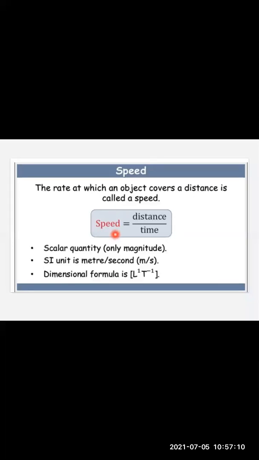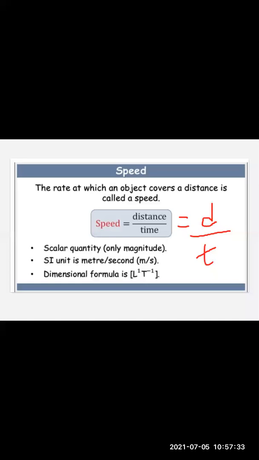Formula of speed is equal to distance upon time. In short form, you can write the distance as small d and the time as small t. So these are basically the symbols which can be used interchangeably if you don't want to write the full form of the formula.